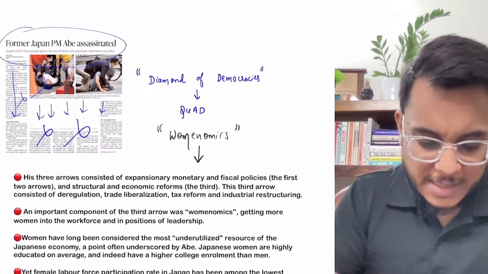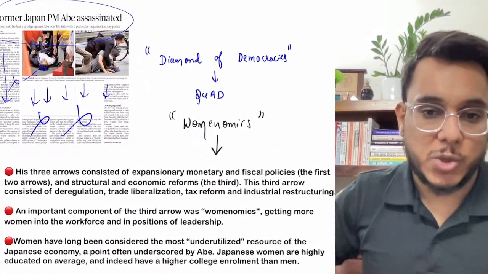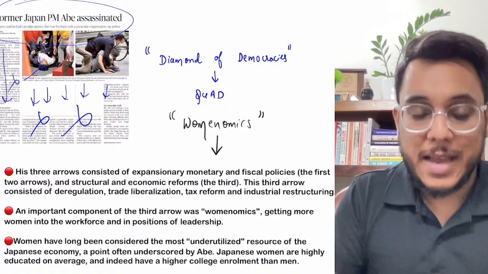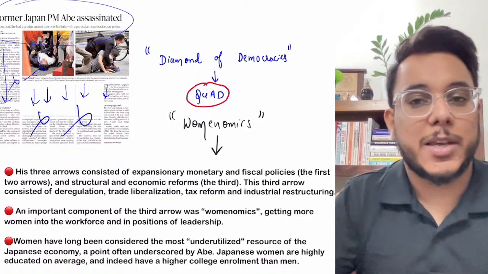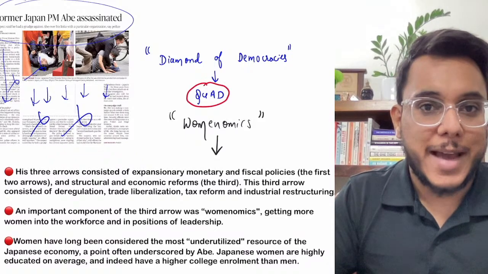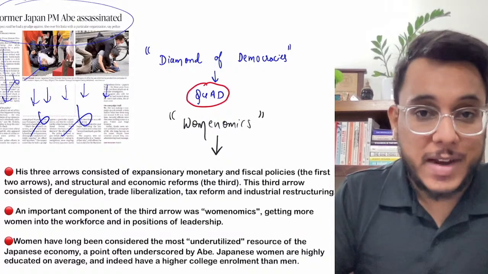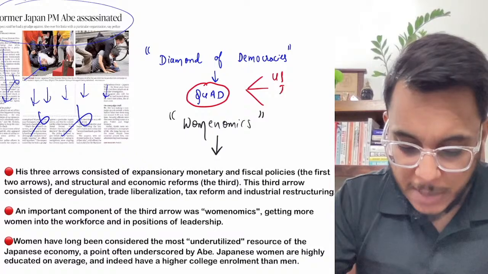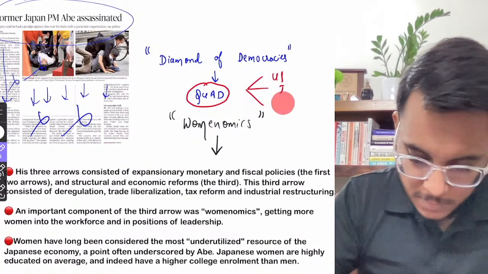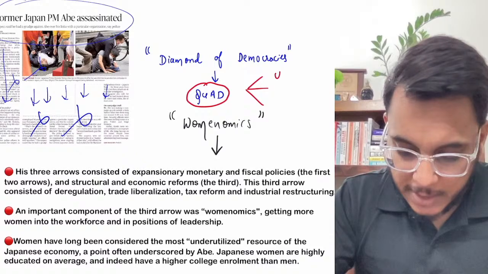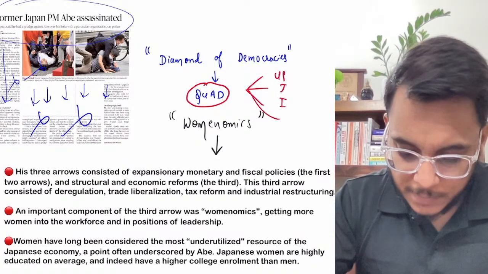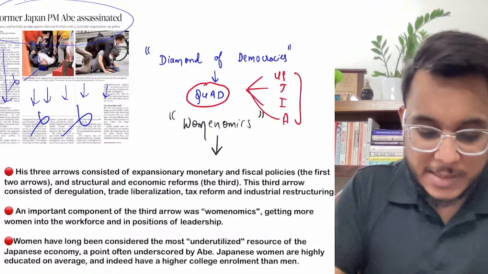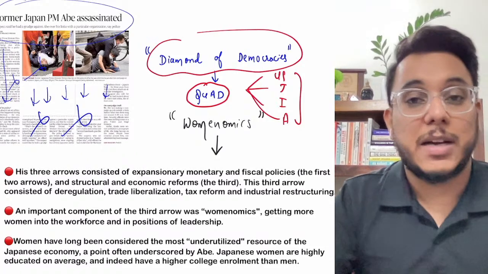So guys, what is the contribution of the former prime minister Shinzo Abe? First of all, guys, Prime Minister Shinzo Abe was instrumental in the Quadrilateral Security Dialogue. So the Quadrilateral Security Dialogue, which today is the chief Indo-Pacific grouping, has 4 countries, the US, Japan, India and Australia. Now these 4 countries were called the diamond of democracies by Shinzo Abe.